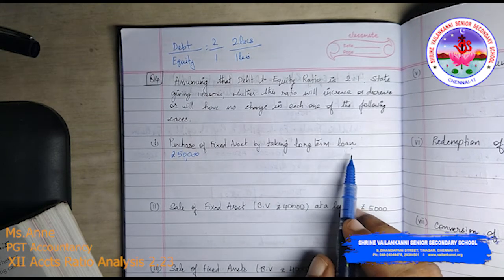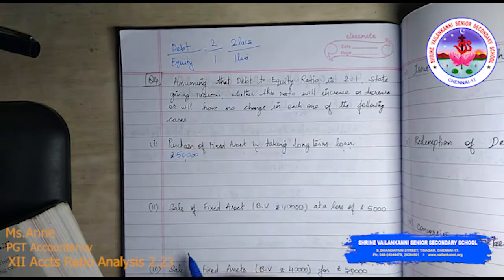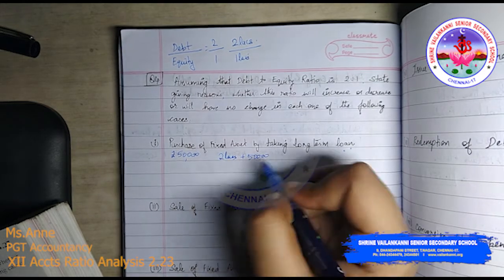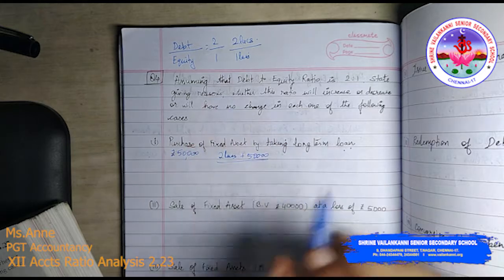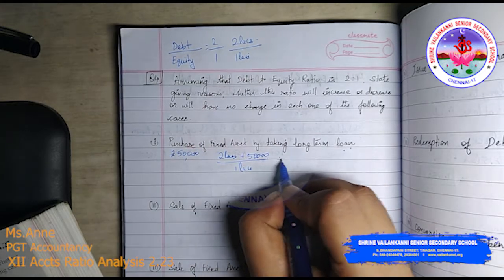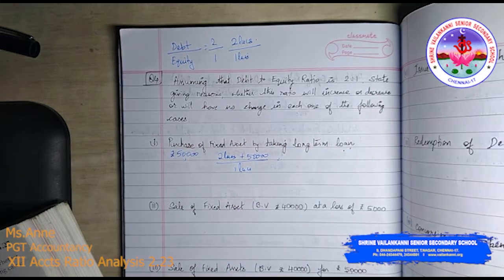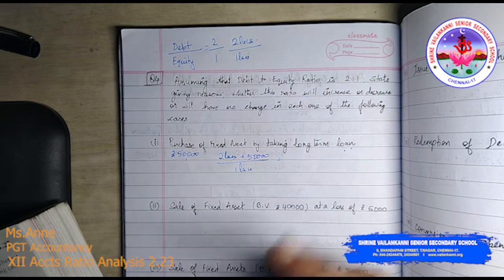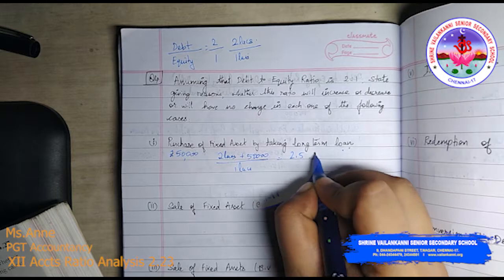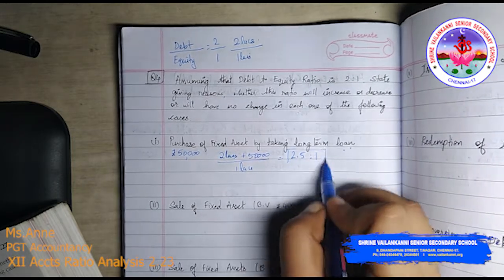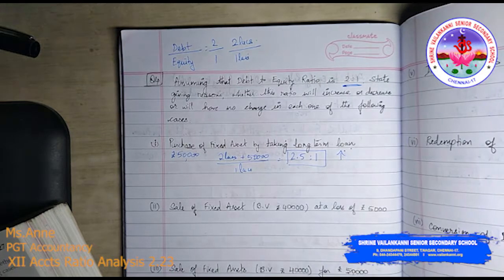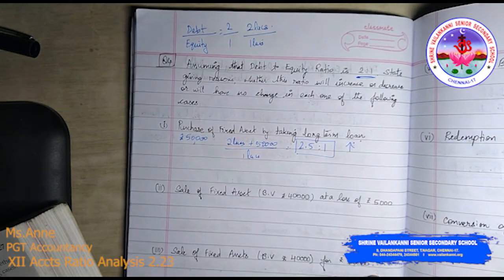Does it affect my debt? Yes, it will increase my debt. So from 2 lakhs, my debt will become 2 lakhs plus 50,000. Will my equity change? No, 1 lakh. So obviously 2 lakh 50,000 divided by 1 lakh, what will I get? I will get 2.5 is to 1. What is this? It is an increase in the ratio. Previous ratio was 2 is to 1. Now it is 2.5 is to 1.